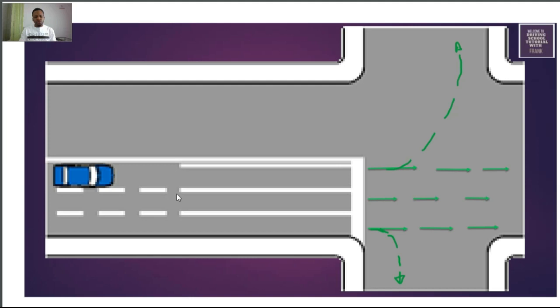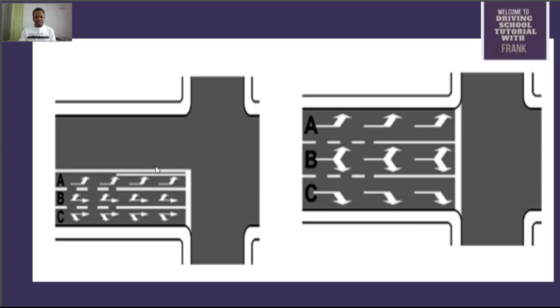You need to understand this kind of junction, especially these three lanes, where they do not give you the arrow sign. For example, if they gave you the arrow sign, this arrow tells you that you can only go left, this one tells you that you can only go straight and left, and this one tells you that you can only go straight and right.